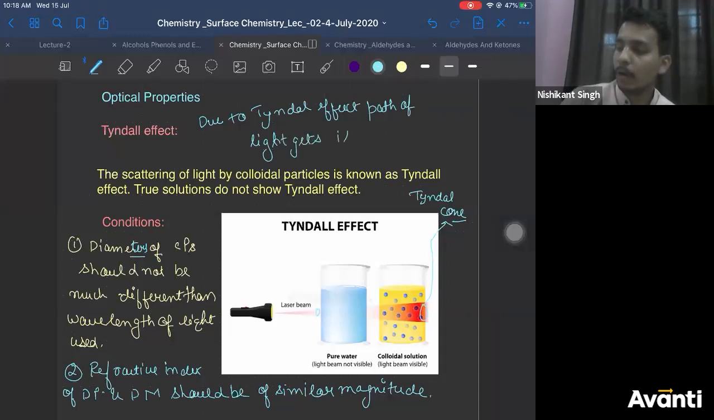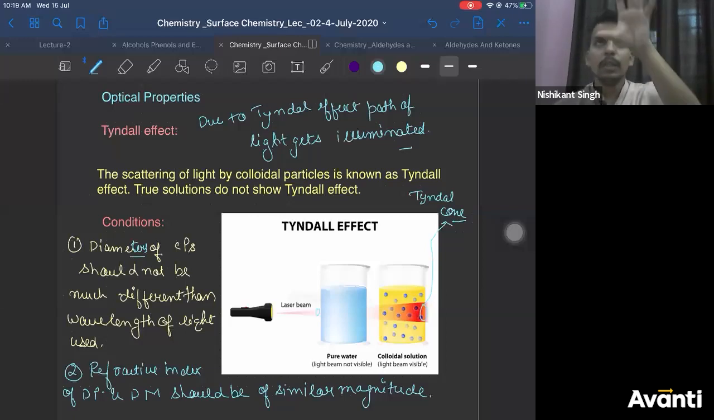All of you see this, it is a very common phenomenon. When you sit in a dark room, light comes from a small hole. You see the Tyndall effect happening in the air also, right? And you must have seen it happens in a conical form. That cone made by the Tyndall effect is known as the Tyndall cone.